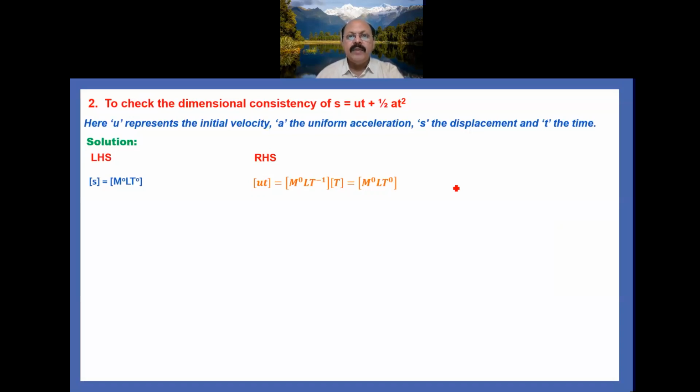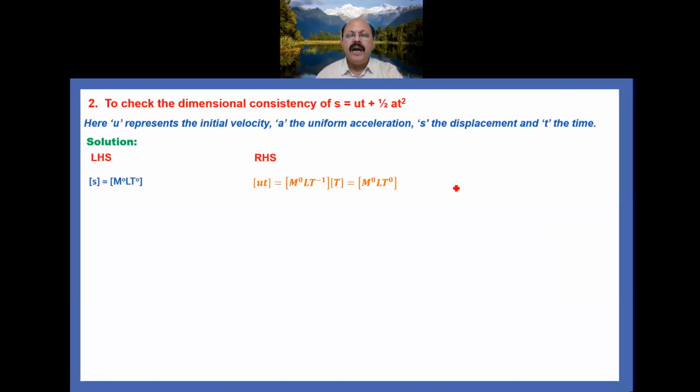One is ut, for which the dimensional formula is [M^0 L T^-1], that is initial velocity, and for time, [T]. So it becomes [M^0 L T^0], because the bases are the same, so powers can be added: T^(-1+1), so it comes T raised to the power 0.